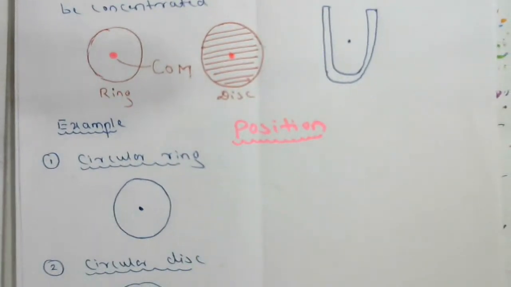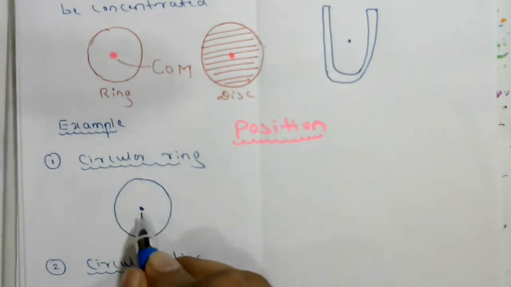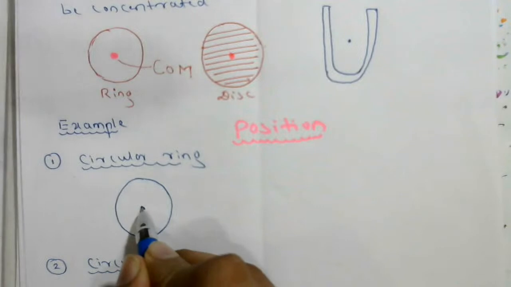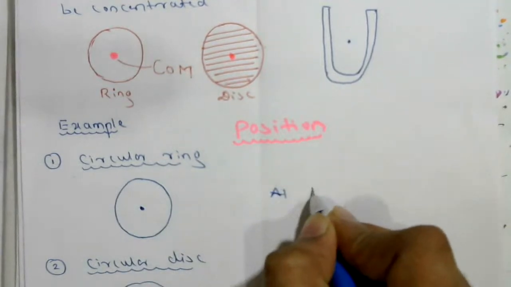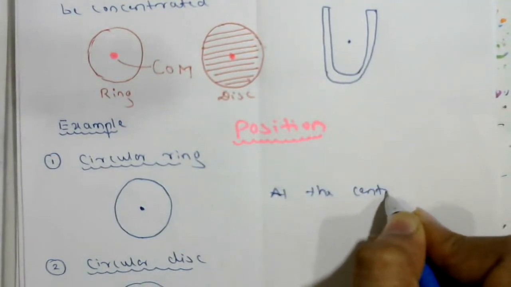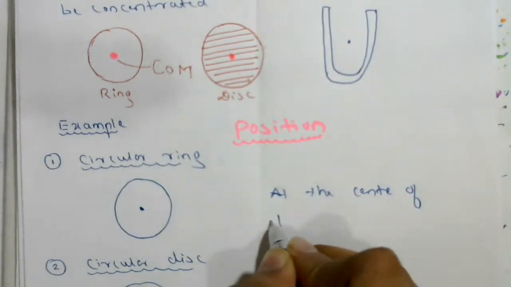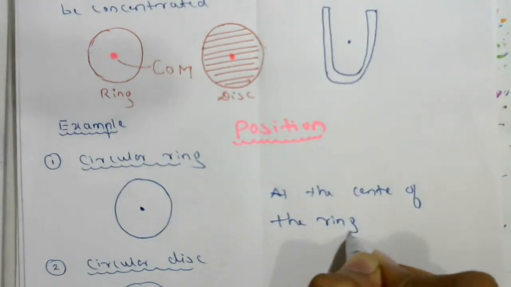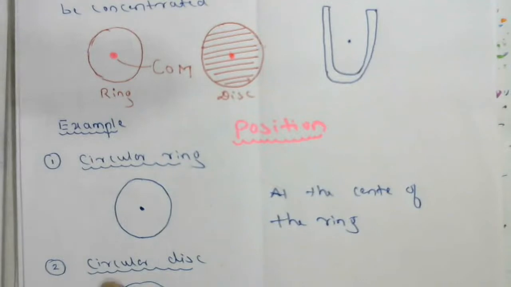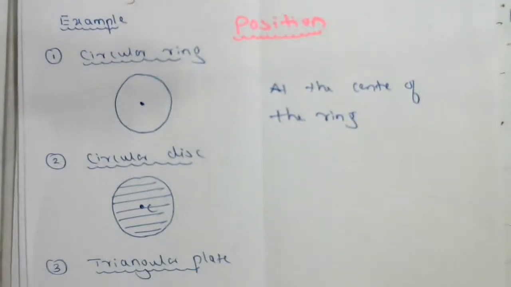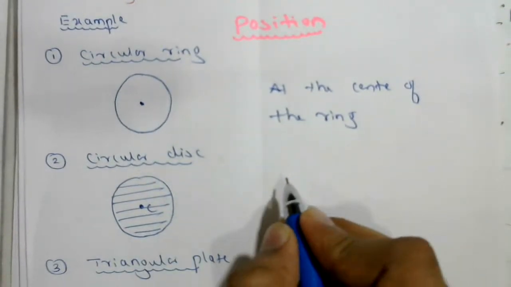This is the first one, circular ring. At which point does the center of mass lie here? At the center of the ring. Similarly, circular disc. At which point does the center of mass lie?